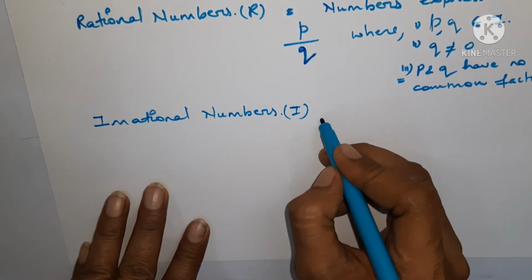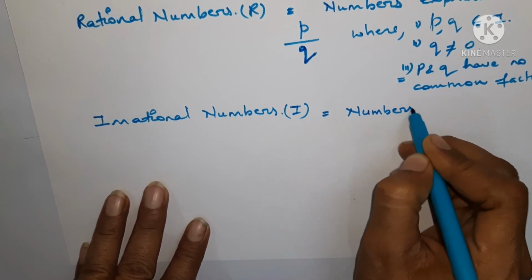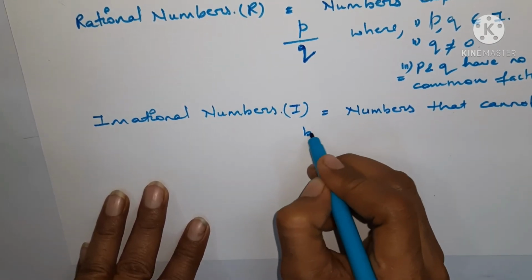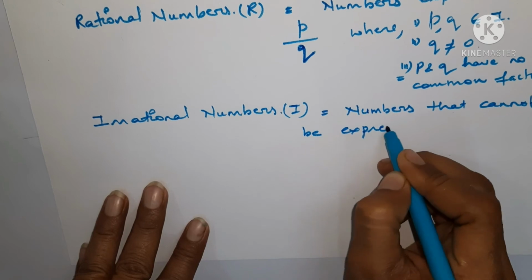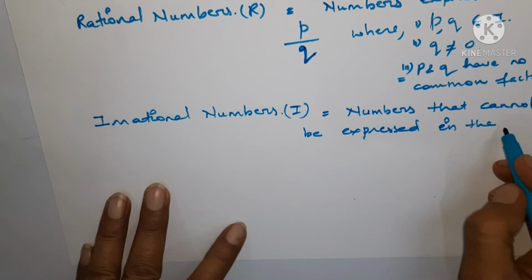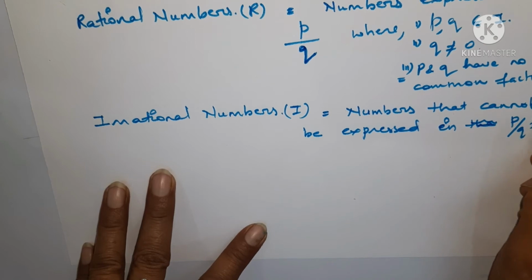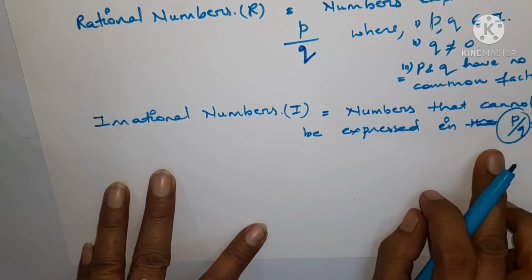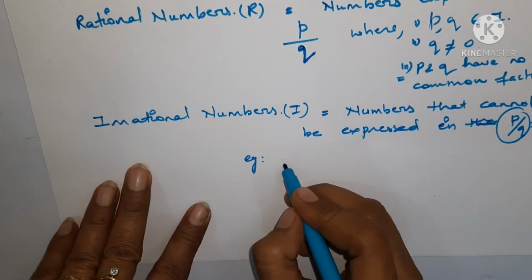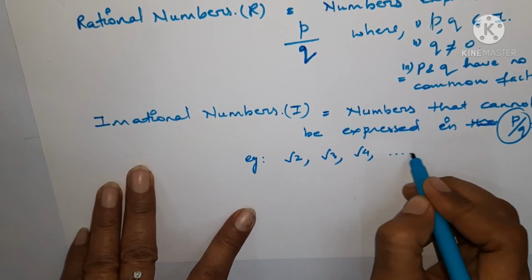The numbers that cannot be expressed in p by q form are known as irrational numbers, and examples of irrational numbers are √2, √3, √4 and so on.